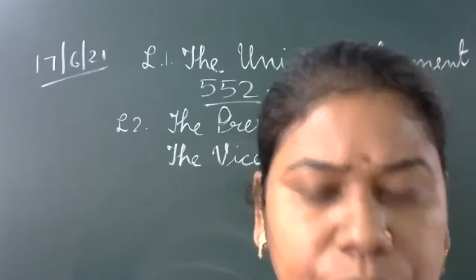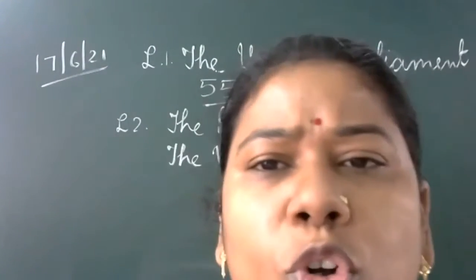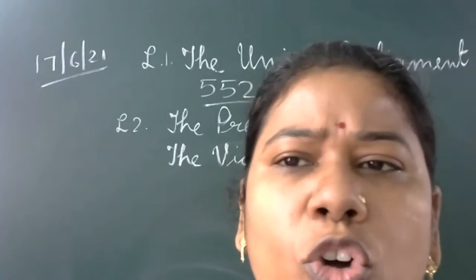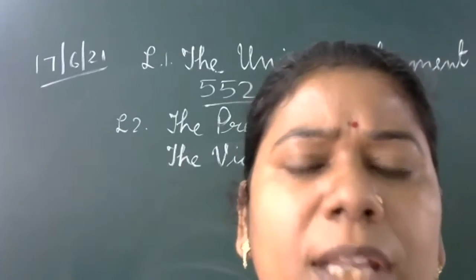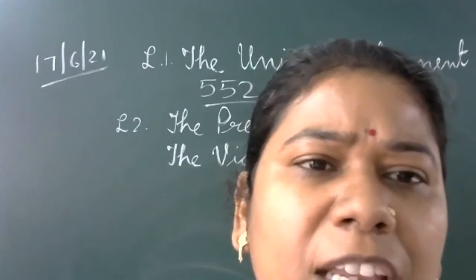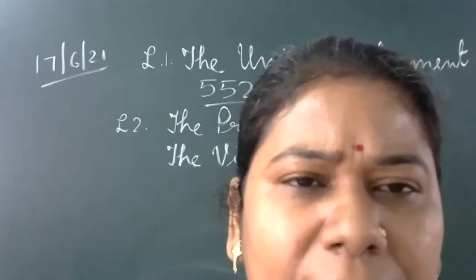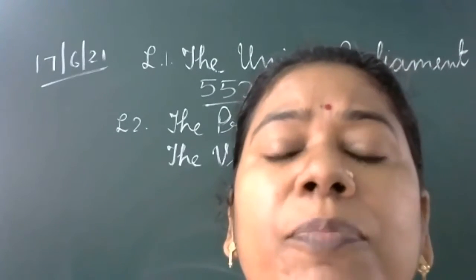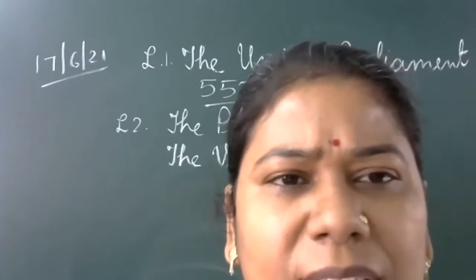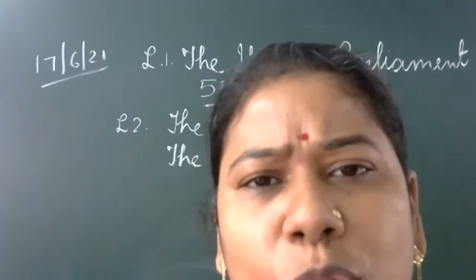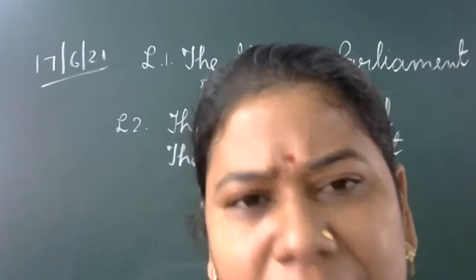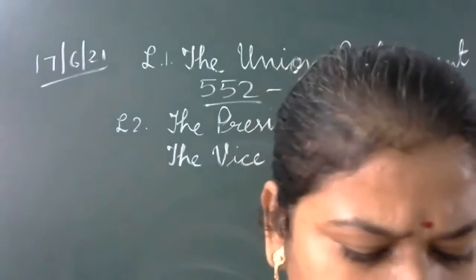Okay. Now it is given: motion of no confidence. We discussed it 3-4 times in the chapter. This no confidence motion will take place only in Lok Sabha because we have to dissolve only in Lok Sabha. Class 8 only you have read. If the motion of no confidence passes against any minister, in that condition, the entire ministry has to resign. So this will take place only in Lok Sabha, not in Rajya Sabha. Okay, this is the exclusive power.